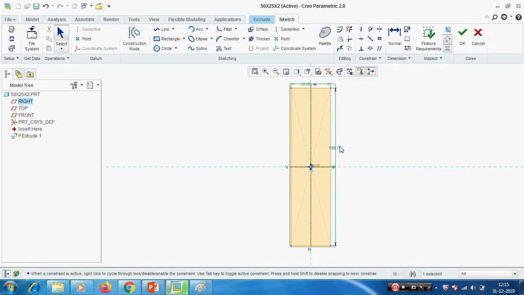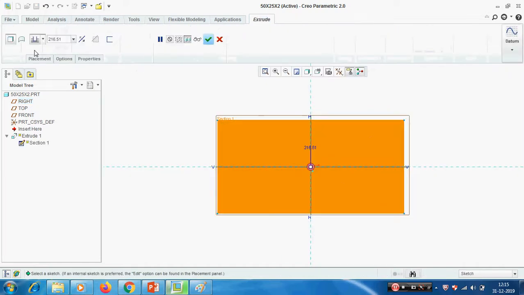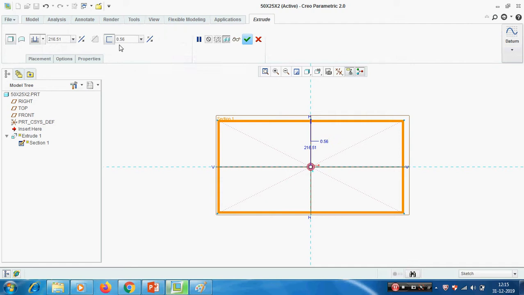This one is 50 by 25 and the thickness is 2 mm.